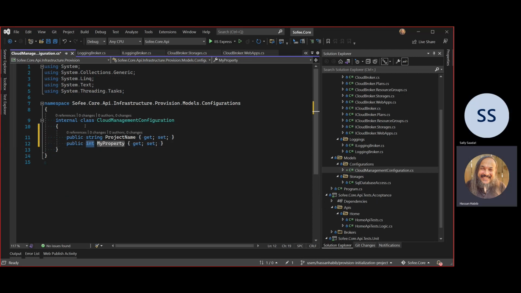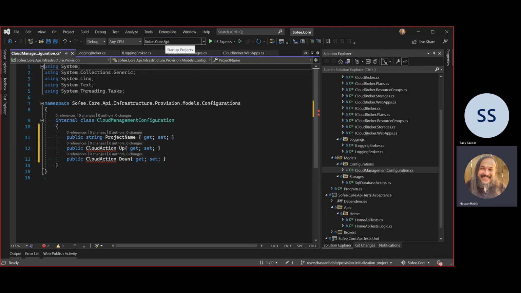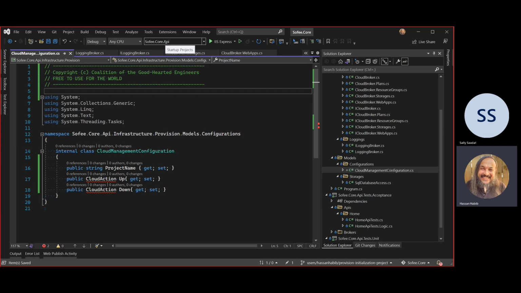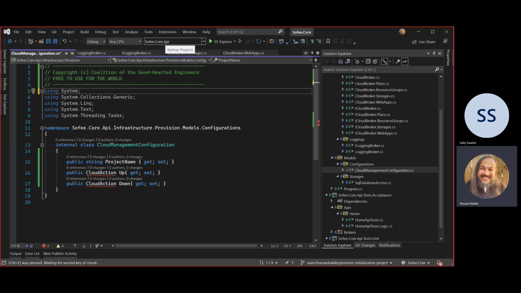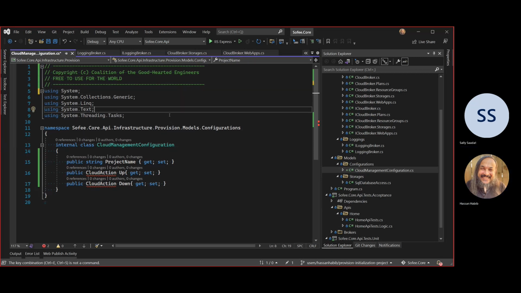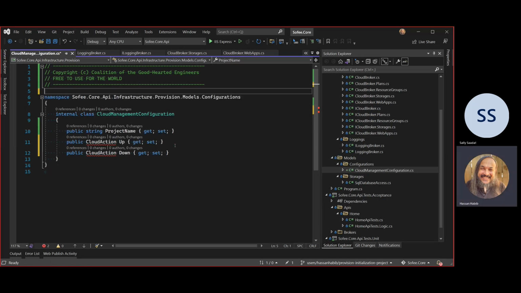And then in here, there is something called cloud action, right? And I'm going to call this up. Up meaning you create a resource. And in here, I'm going to do cloud action again. I'm going to call this down. Down basically means take down these resources. Destroy these resources, bring them down. Okay, cool. Clean, clean. Okay, cleaned up.